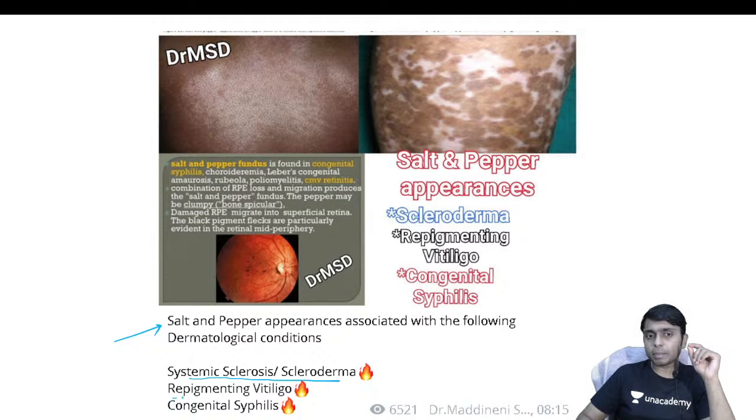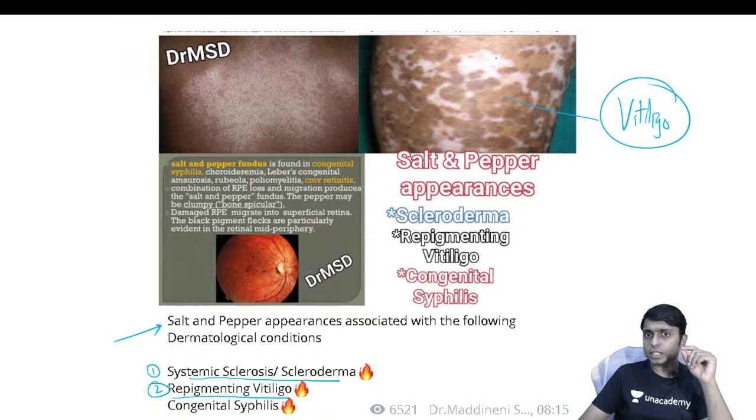Whereas repigmenting vitiligo is another example of salt and pepper type of lesions. That is, the vitiligo lesions are healing. Once the depigmented lesions start to heal, there will be areas of hyperpigmentation and hypopigmentation, which appear just like salt and pepper when you go to hotels or restaurants.